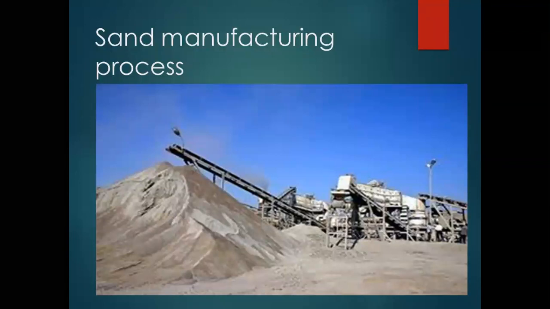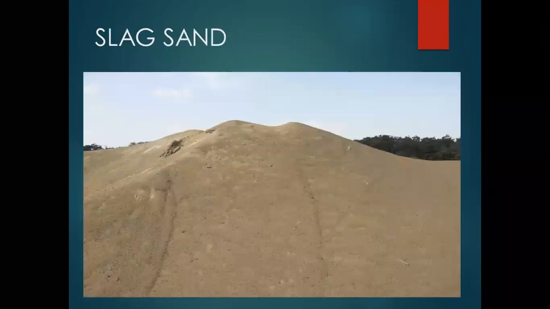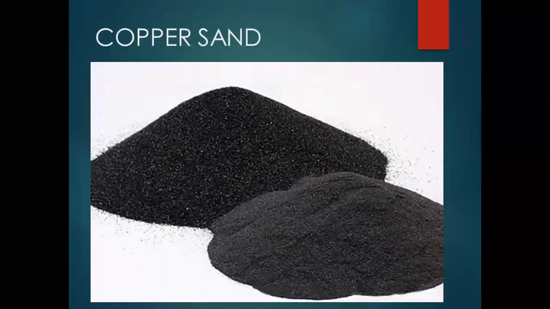You can see these are the sand manufacturing processes. Slag sand, you can see, that is the copper sand.